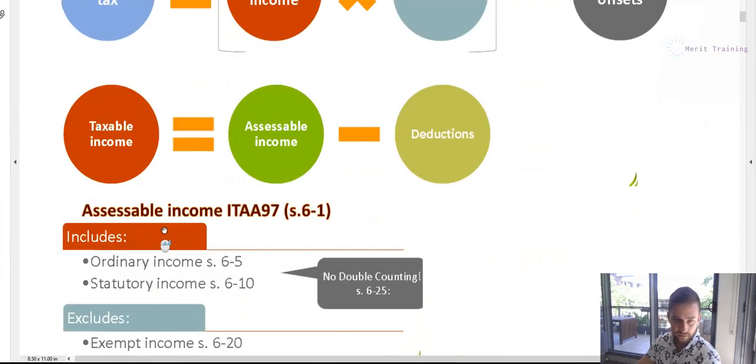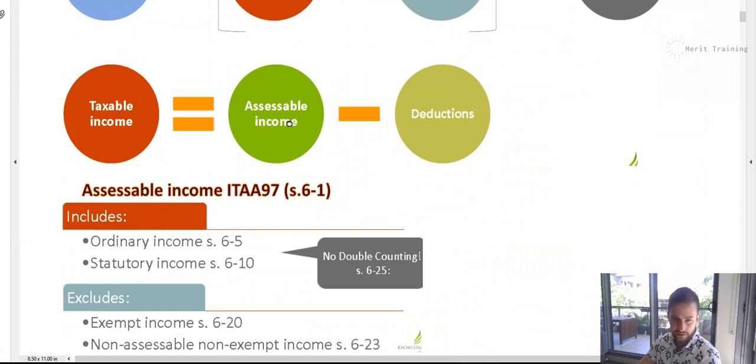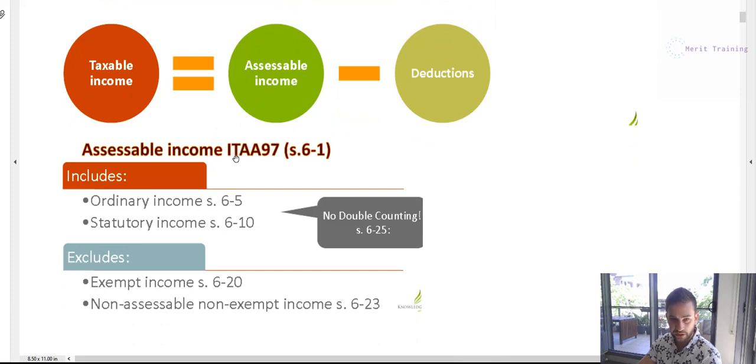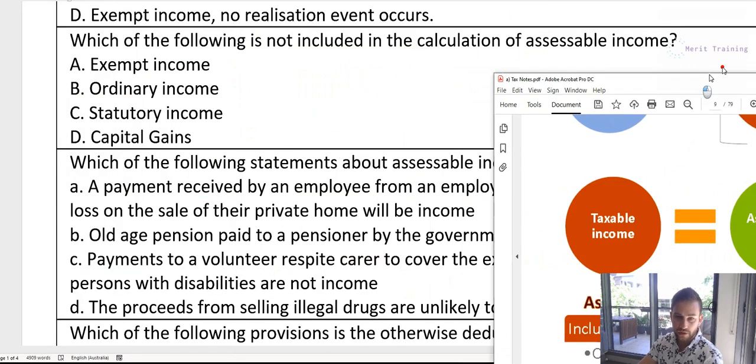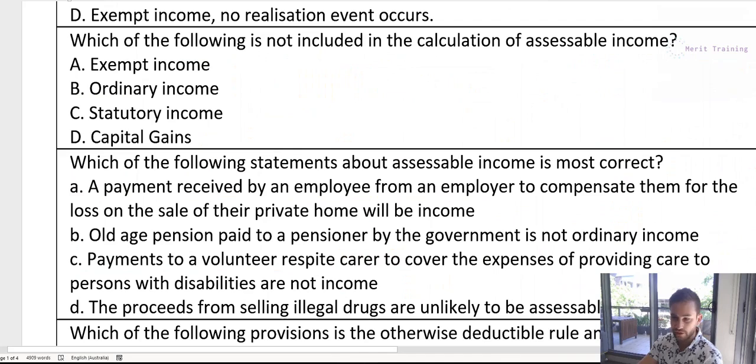So your taxable income is equal to your assessable income minus deductions. And your assessable income, per Income Tax Assessment Act 1997, Section 6-1, includes your ordinary income and your statutory income, but it excludes exempt income and non-assessable non-exempt income. So basically, ordinary income we covered, yes, that's included. Statutory income, yes, that's included.